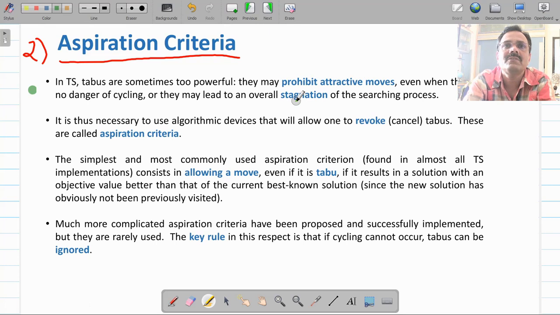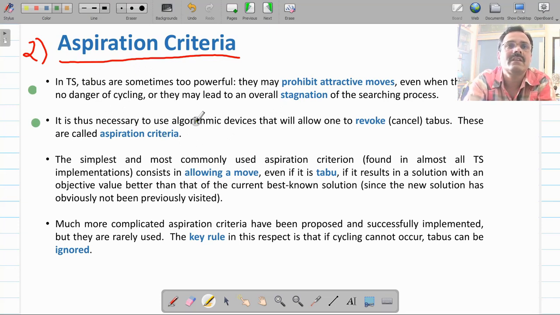But sometimes there are certain solution paths which are more attractive as compared to others. So to avoid local minima or local maxima, and to make your search more optimal, this criteria has been incorporated into the tabu search algorithm, and it is called aspiration criteria.